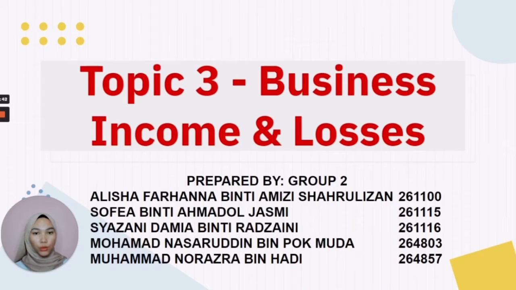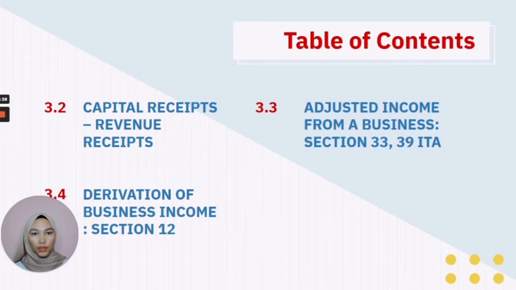So we are from group 2 and we will be presenting our provided topic, which is topic 3, business income and losses. My name is Sofea binti Jasmi and my matrix number is 261115. These are the subtopics that we will be presenting today. The first one is capital receipts and revenue receipts. The next one is adjusted income from business, section 33 and 39 of ITA. And the last one is derivation of business income, section 12.